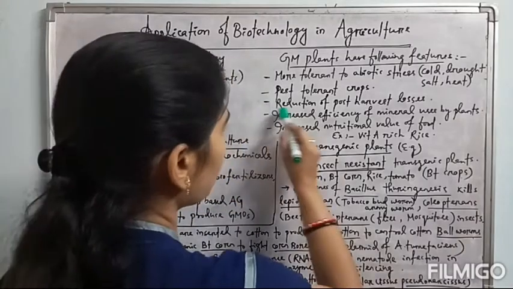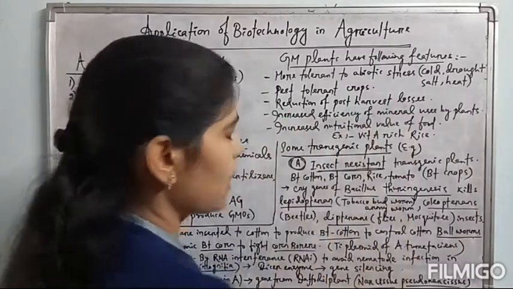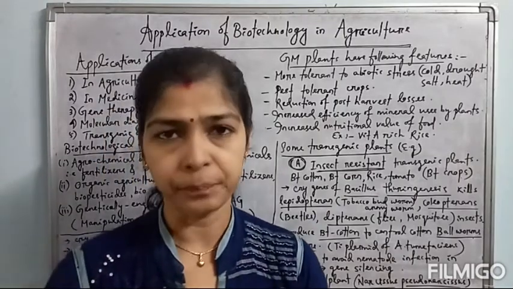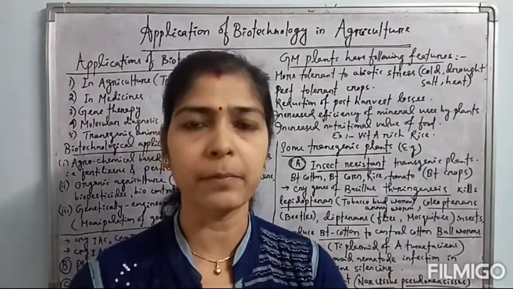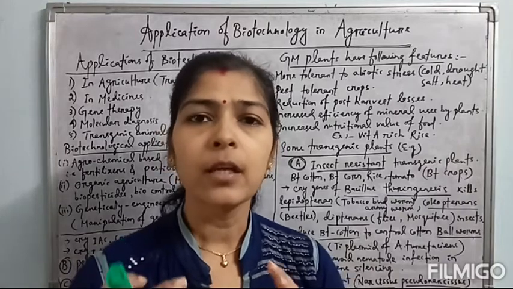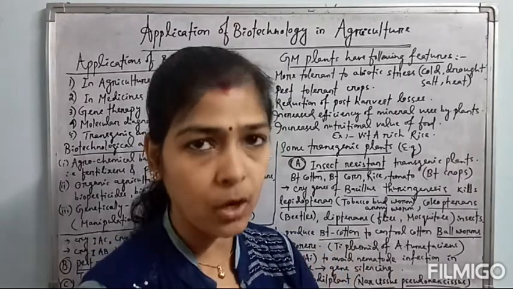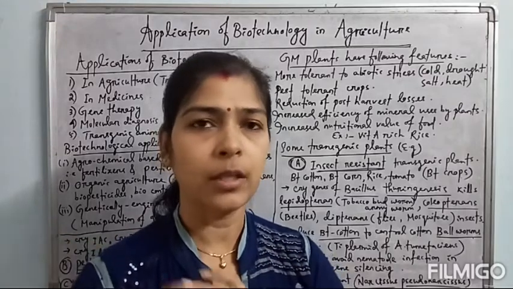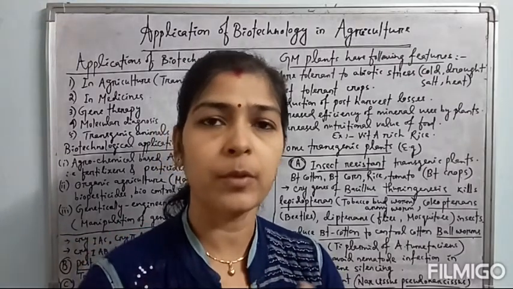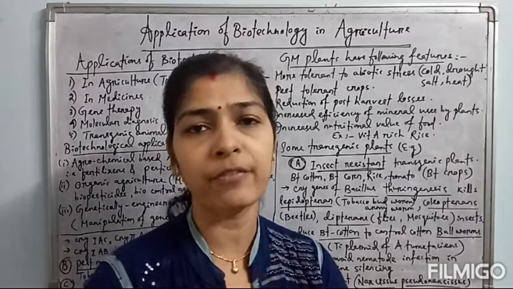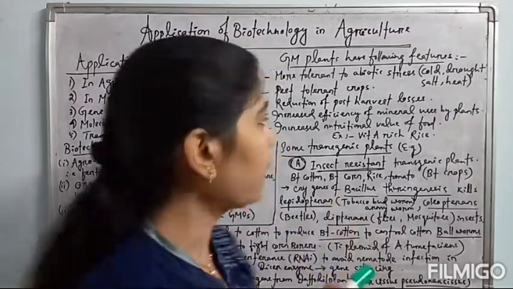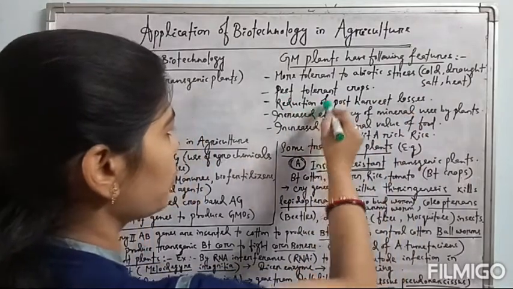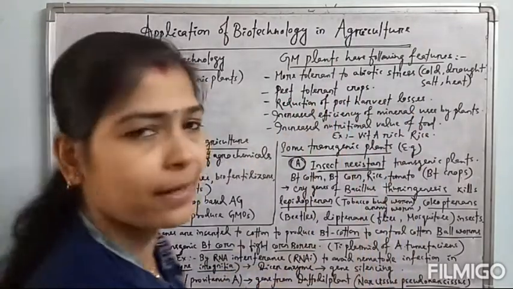And third is reduction of post-harvest losses. See, after harvest, the seeds are stored. The plant materials or the seeds are stored, and there will be no post-harvest loss. There will be no infection by any insects or pests during the post-harvest storing. Okay, and this is reduced. The post-harvest loss is also reduced with the help of this transgenic plant creation.